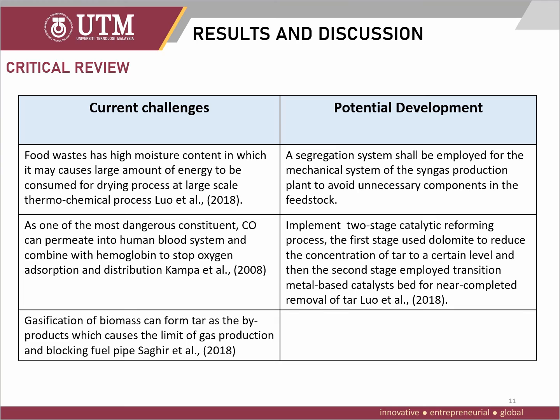As for the potential development for the syngas productions, the combination of chicken bone waste and unused paper waste has resulted in lower residues formed after the pyrolysis process. To maintain the production of the syngas derived from food waste, a segregation system shall be employed for the mechanical system of the plant. Next is to implement a two-stage catalytic reforming process to reduce the tar. The first stage is to use dolomite to reduce the concentration of tar to a certain level, and then the second stage employs a transition metal-based catalyst bed for near complete removal of tar.